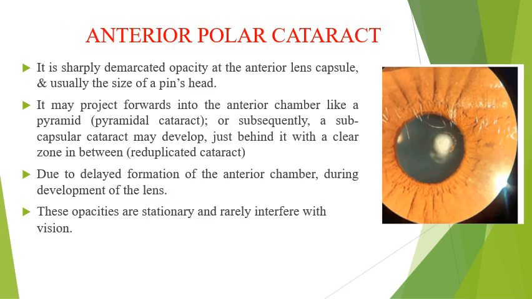In this picture, we are seeing the anterior polar cataract. It is a sharply demarcated opacity at the anterior lens capsule, usually pinhead size. It may project forward into the anterior chamber like a pyramid, then it is called pyramidal, or subsequently a subcapsular cataract may develop just behind it with a clear zone in between. It is called a reduplicated cataract. It is formed due to delayed formation of the anterior chamber during development of the lens. These opacities are stationary and rarely interfere with vision.